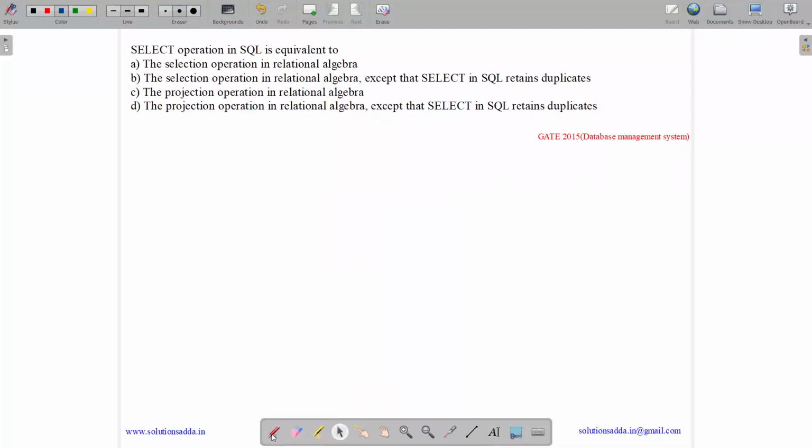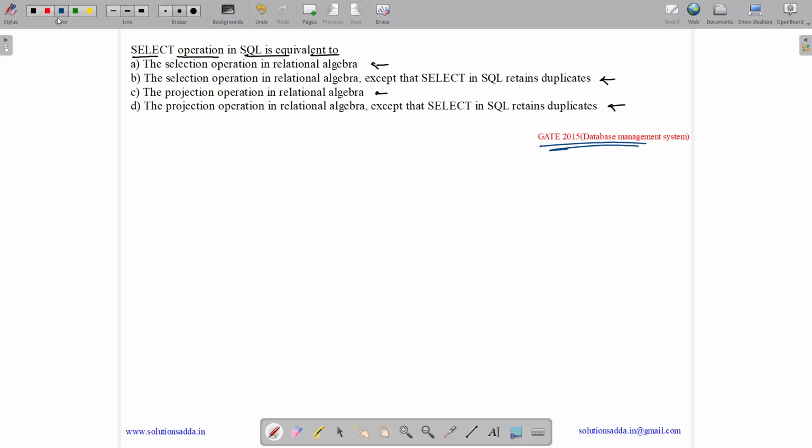This question belongs to Database Management System subject and was asked in GATE CSE 2015. So the question states, select operation in SQL is equivalent to selection operation in relational algebra, except that select in SQL retains duplicates; or projection operation in relational algebra, except that select in SQL retains duplicates.